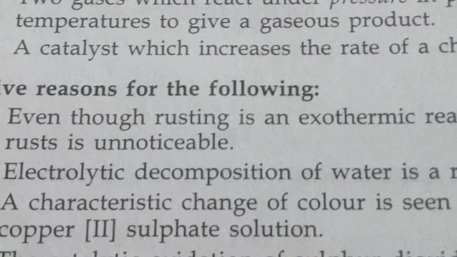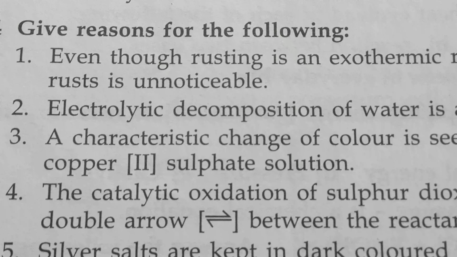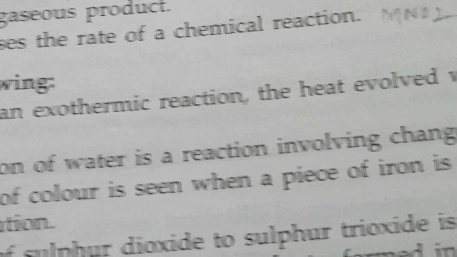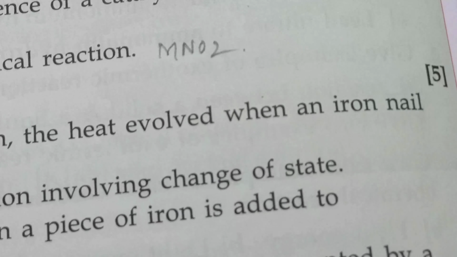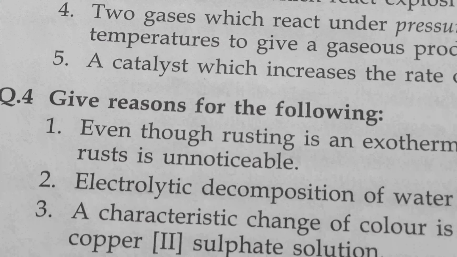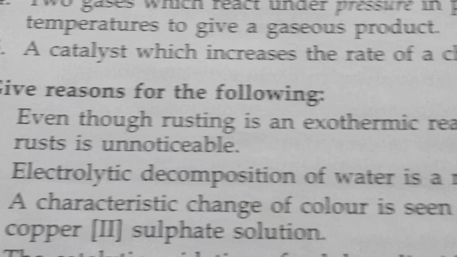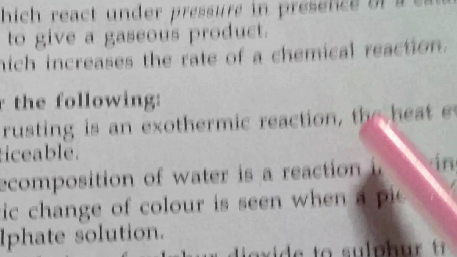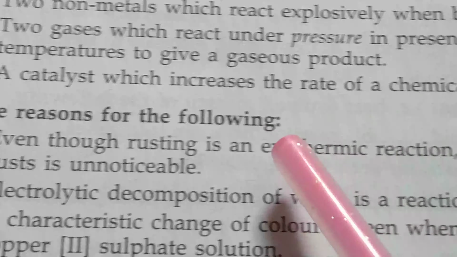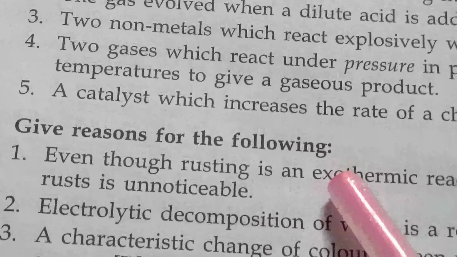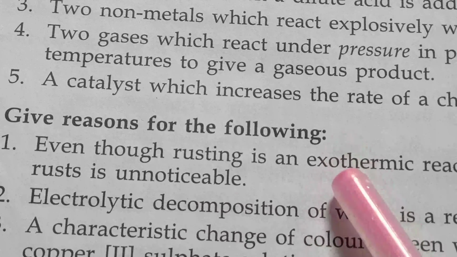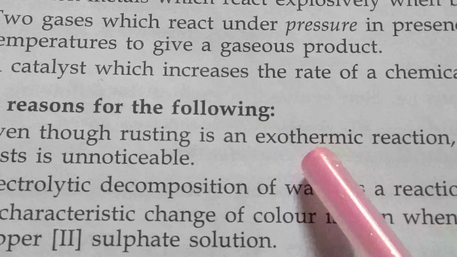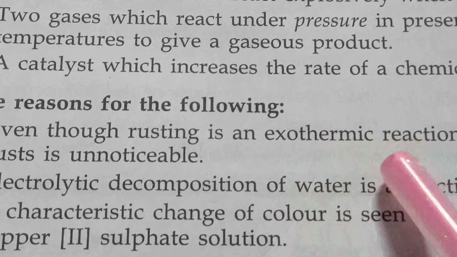Next, give reason for the following. This portion is quite tough, so be careful about it. Even though rusting is an exothermic reaction, the heat evolved when an iron nail rusts is unnoticeable. For what? Because the exothermic reaction is a very slow reaction. That's why when it releases the heat, the release is unnoticeable. I mean, the answer is the reaction is a very slow process. That's why when it releases heat, it is unnoticeable.